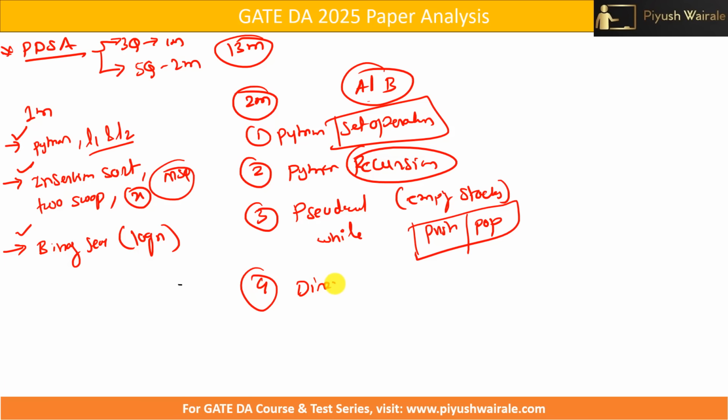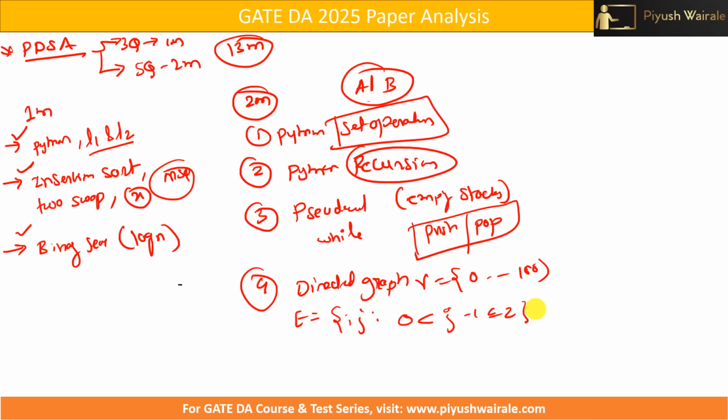A directed graph was there. The graph was not given directly, but in the form of a sentence. We have vertices ranging from 0 to 100. Then we have edges based on what? So ij is given to you, like edge ij. Then there was one condition, 0 less than j minus i less than 2, and it belongs to V. Something like that condition was given.